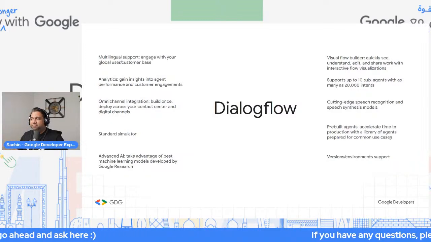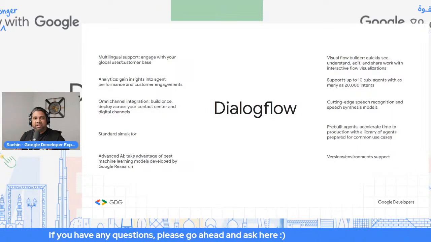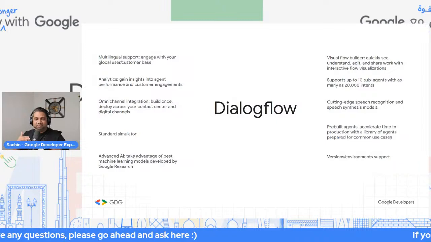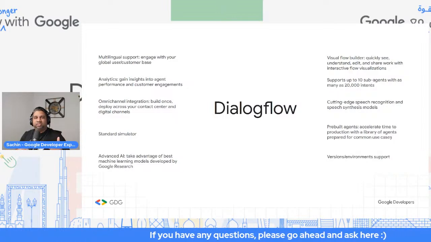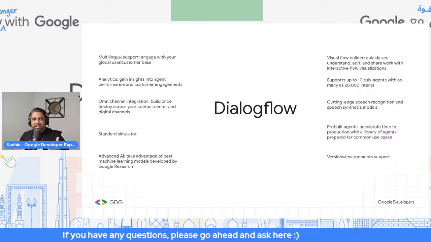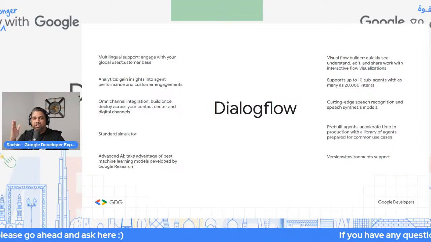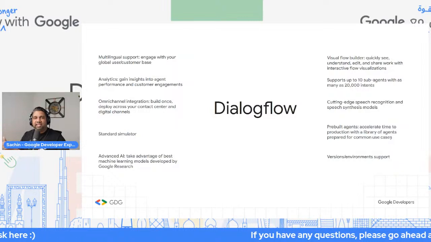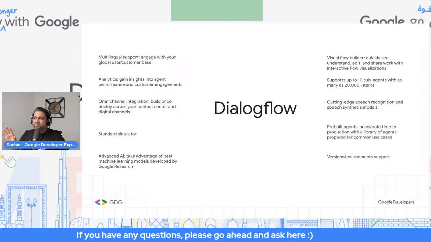Versions and environment support is a very important thing, because once you start building these chatbots, pretty soon you need to have different versions, different environments. Let's say one for production, one for testing. So you want to have that level of testing and environment. In production, you'll have a different version, and when you're releasing a new version, you want to put that in the front. All of that is possible with the versioning system.